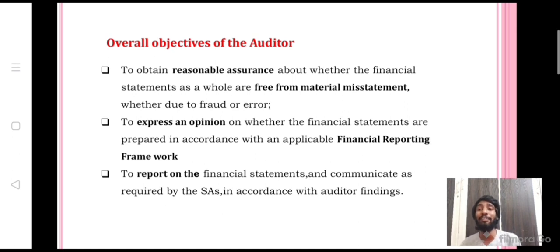And the last one is to report on the financial statements and communicate as required by the SA in accordance with the auditor's findings. As an auditor, your duty is to give the audit report and to express your opinion on the financial statements. You should communicate wherever an SA specifically mentions to do so, and you should conduct the audit as per the standards on auditing. This is regarding the overall objectives of an independent auditor.